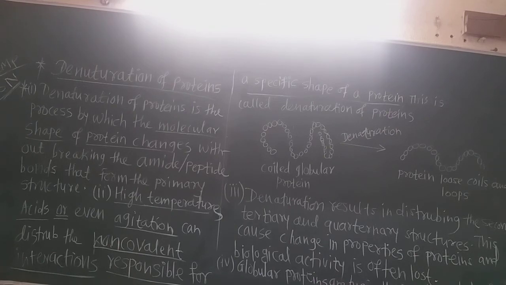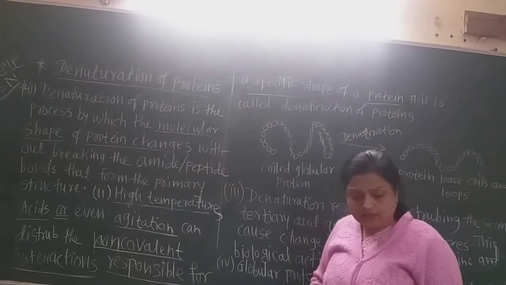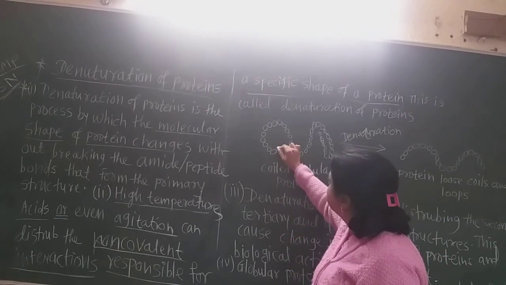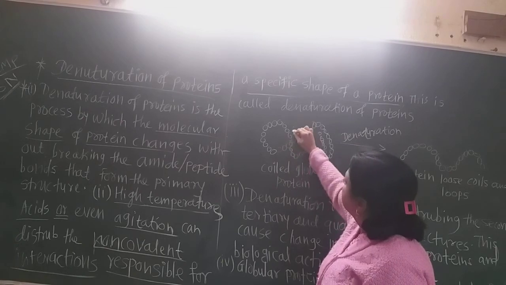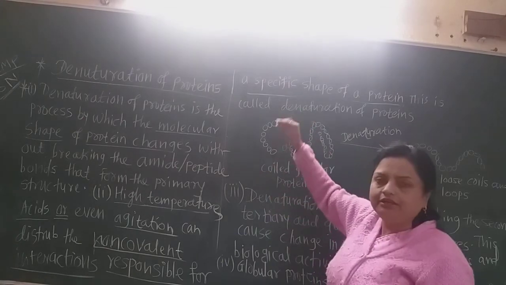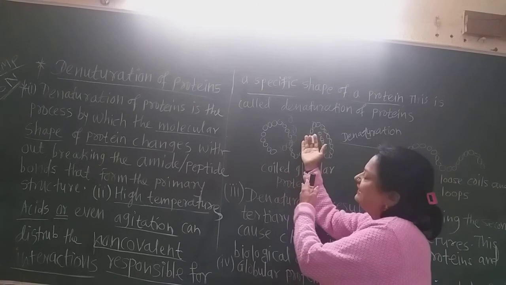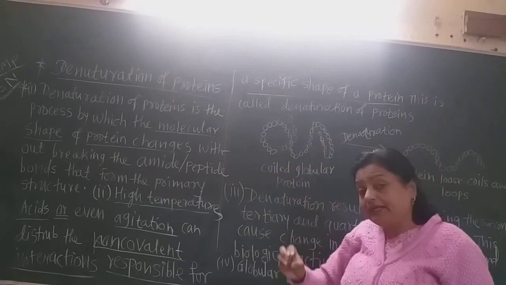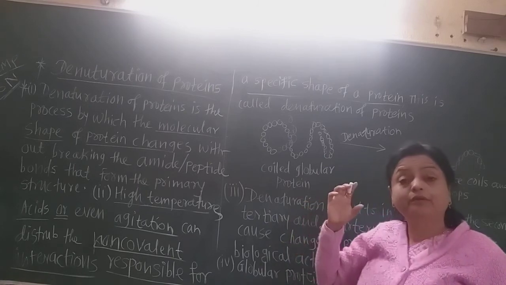Sometimes these loops lie over each other in this way, and they get reopened or refolded due to the denaturing reagents, and those are very important.